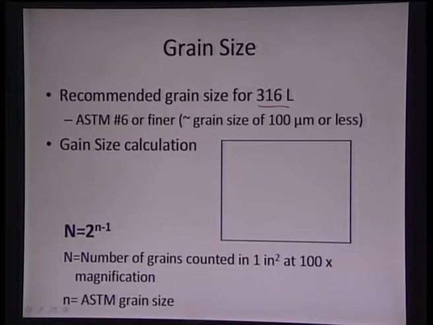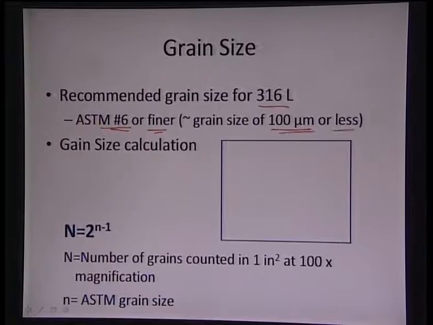The grain size for the microstructure is recommended by the ASTM for 316 stainless steel, which recommends that the ASTM grain size should be number 6 or finer. It means that the grain size of the stainless steel should be 100 microns or less, or in terms of ASTM number, the grain size should be number 6 or more.